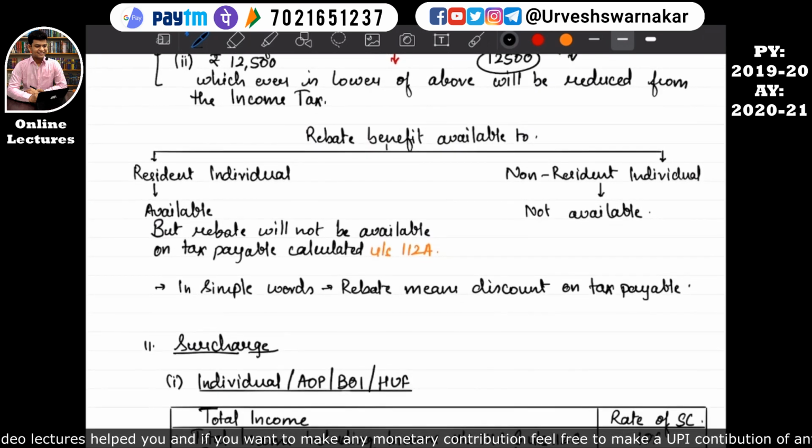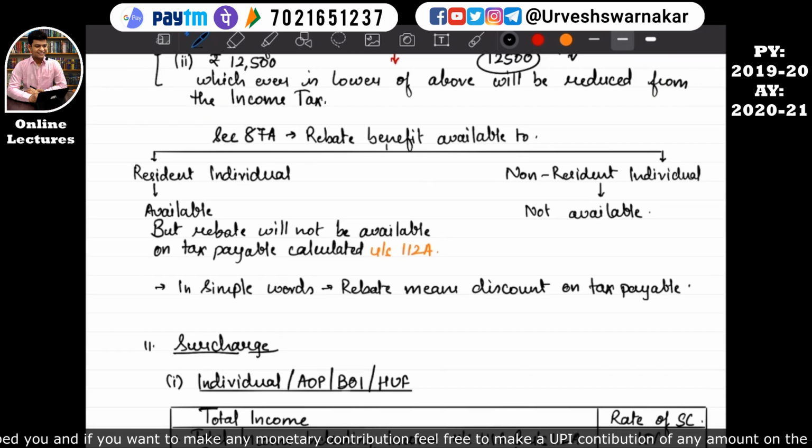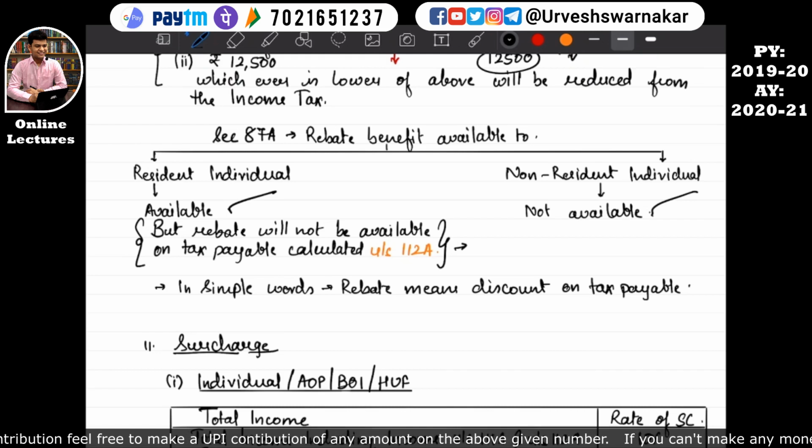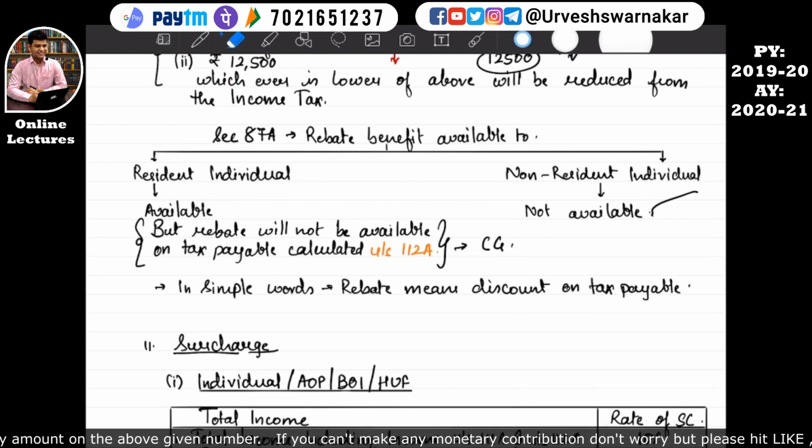Now let's understand how to remember this particular section 87A. 87A's benefit is available to resident individuals only, and it is not available to non-resident individuals. So you need to always remember this T diagram for your better understanding. Whatever I have written here, you will come to understand when we study the capital gain chapter, but since I wanted to make holistic notes, I've already written it here. We'll not stress more on this point, but as and when we study capital gain, you'll come to know why I have written it here.